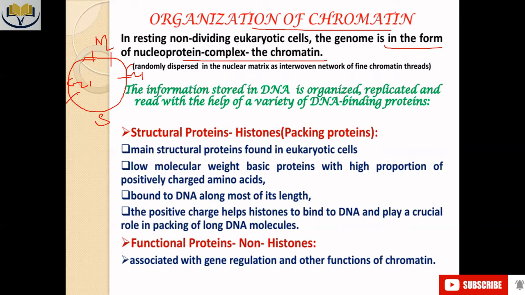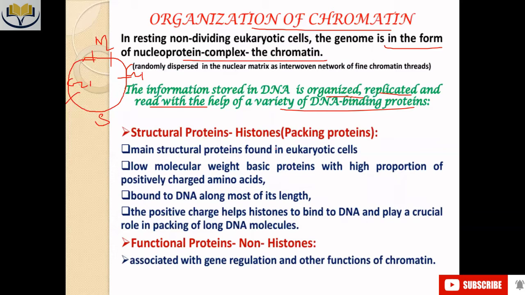So in this resting, non-dividing phase, the genome is in the form of a nucleoprotein complex, the chromatin. The information stored in DNA is organized, replicated, and read with the help of a variety of DNA binding proteins. That is very true.